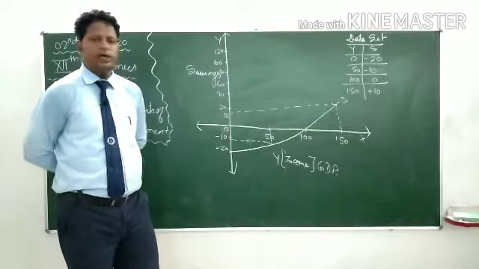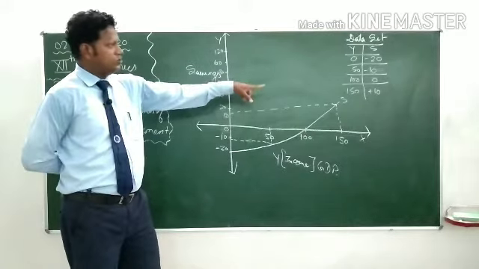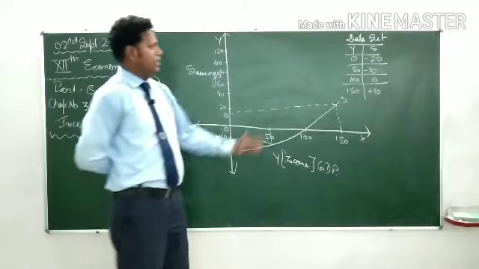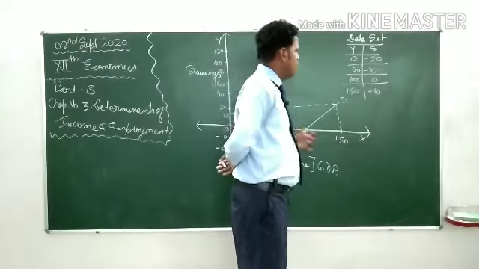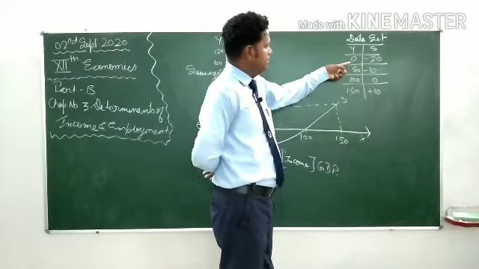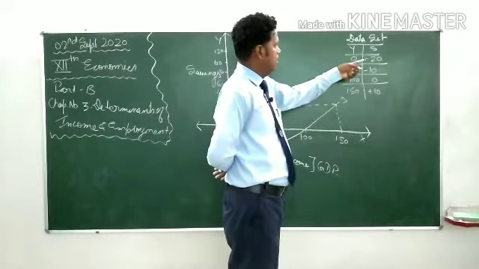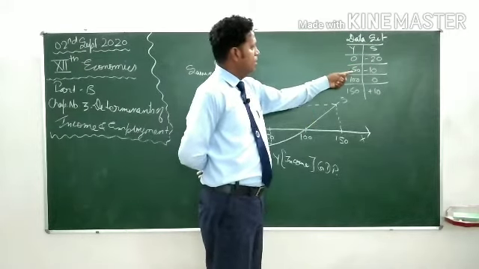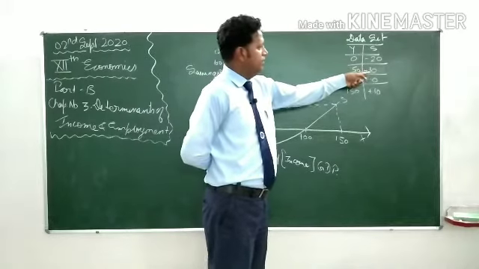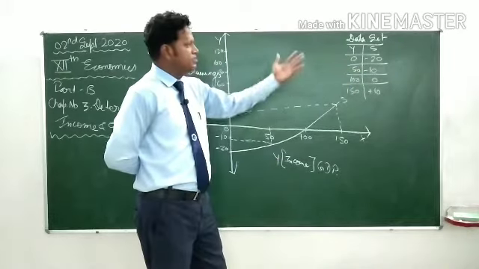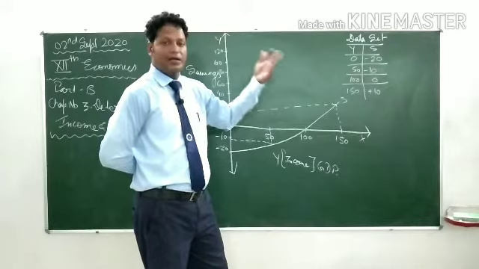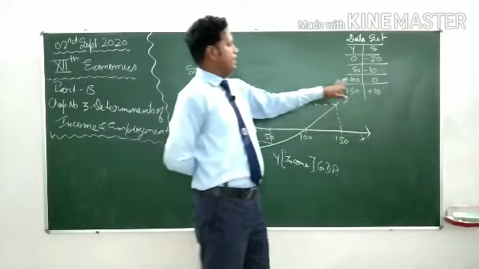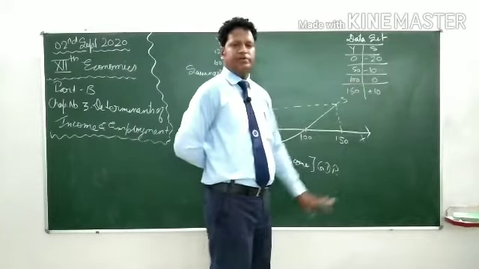In this diagram, if you see, on the basis of either data set or over here in diagram, dear students, when the income is 0, at that time savings is -20 and income is 50, savings is -10. Why is it in minus? Because the consumption is more than income. That's why when income is 100, at the time savings is 0.